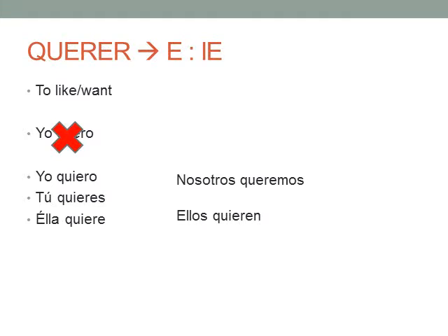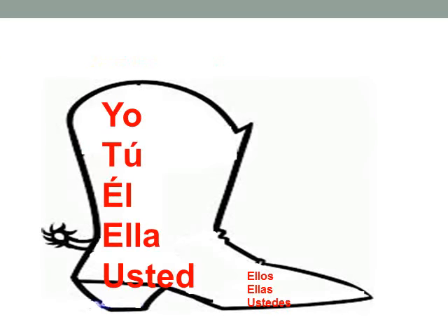Important to note here that the nosotros and the vosotros forms, the stems do not change. For this reason, some people call them boot verbs. Now here we have a rather crude drawing of a boot, but you can sort of get the point. So inside the boot we have yo, tú, él, ella, usted, ellos, ellas, and ustedes. It's in these forms that the stem does change. It's nosotros and the vosotros forms where the stem does not change. This is very important to remember.